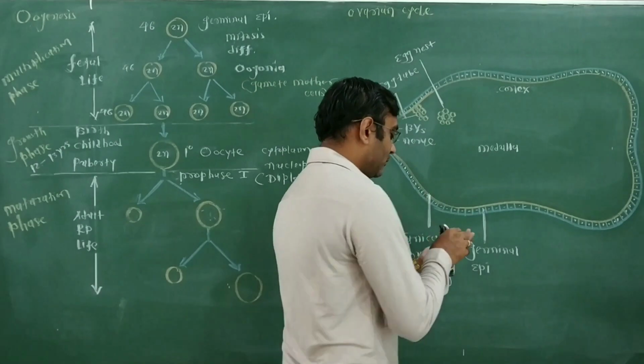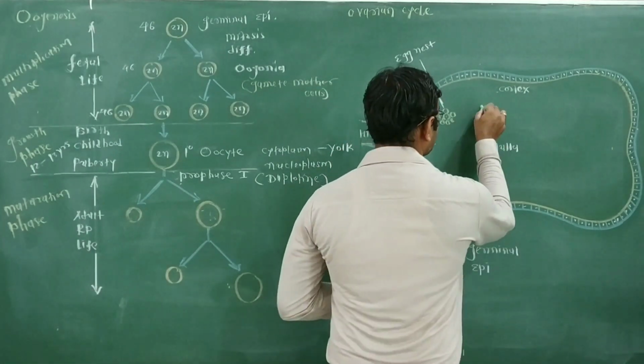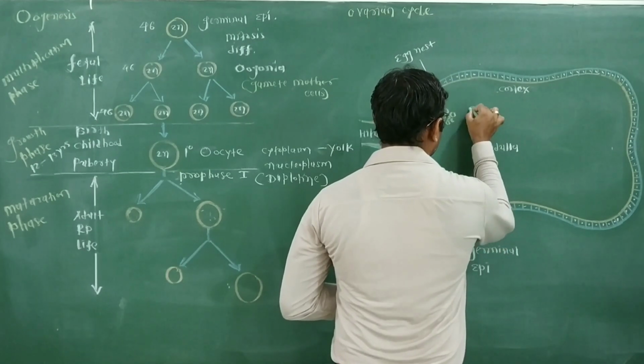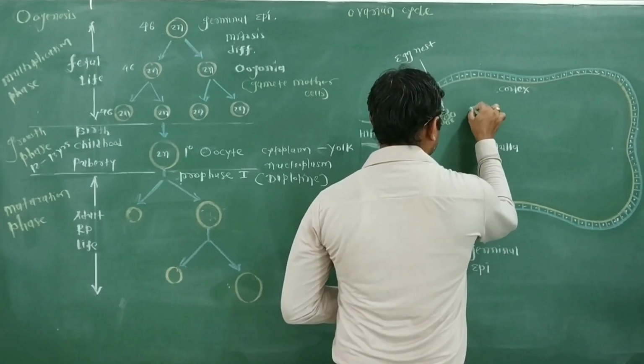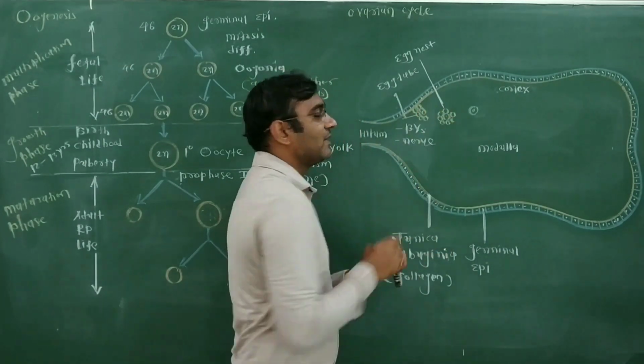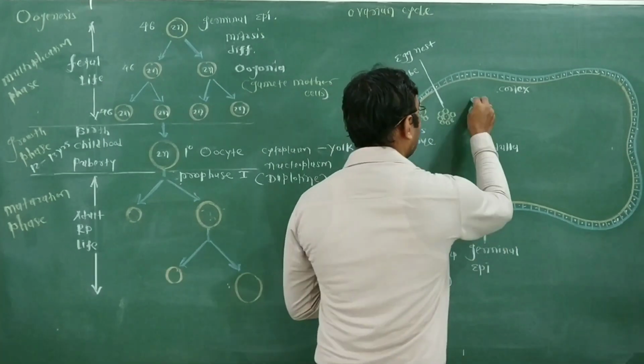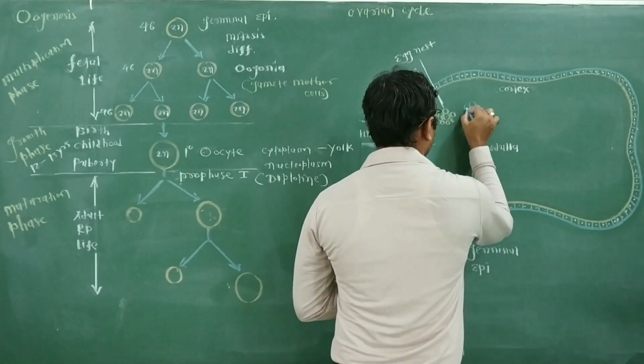This is the primary oocyte. This primary oocyte is now surrounded by a layer of cells. These cells are called granulosa cells or follicular cells.